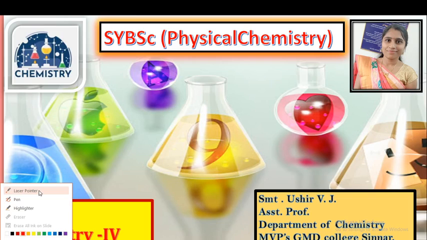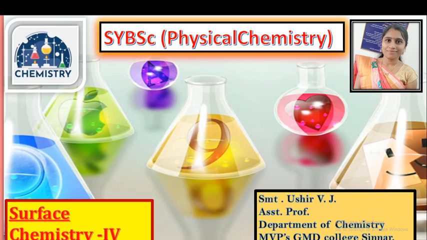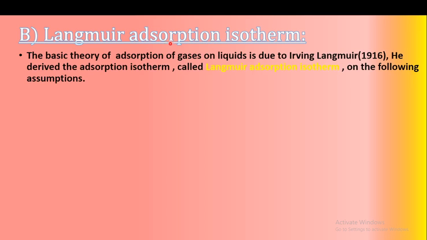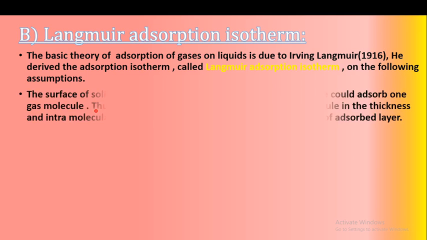In the last lecture, we studied the Freundlich adsorption isotherm of our second chapter, that is surface chemistry. In this lecture, we will study the second type of adsorption isotherm, that is the Langmuir adsorption isotherm. The basic theory of adsorption of gases on solids is due to Irving Langmuir in 1916. In 1916, Irving Langmuir gave the basic theory of the adsorption of gases on solids, and he derived the adsorption isotherm, which is called the Langmuir adsorption isotherm, and it is based on the following assumptions.